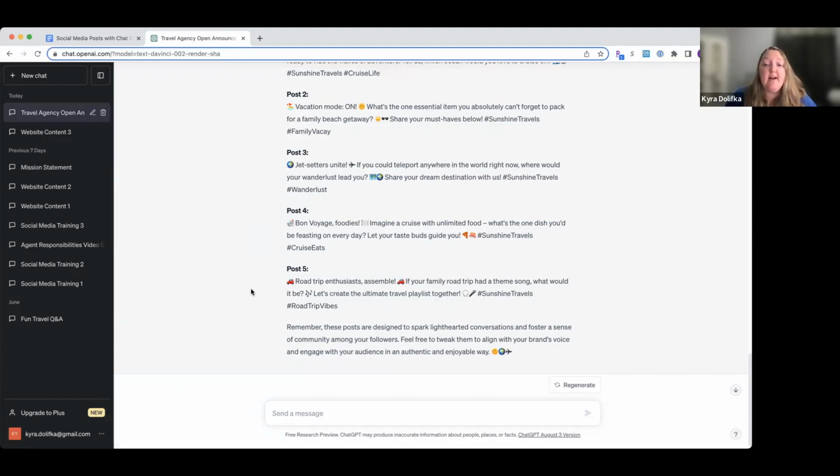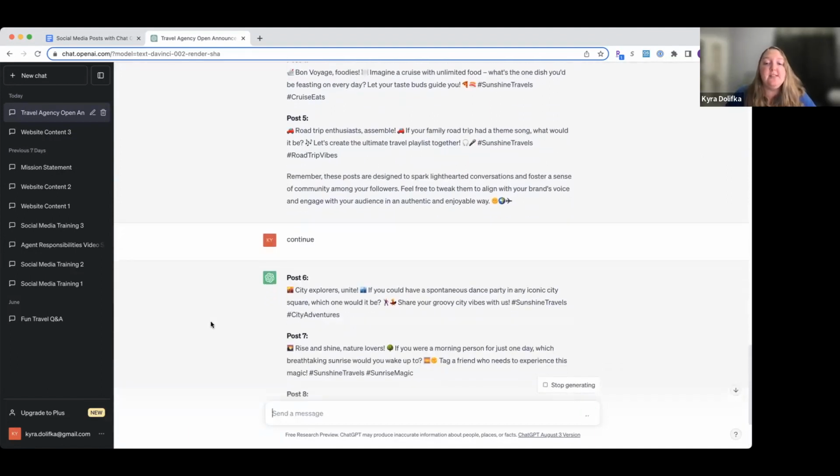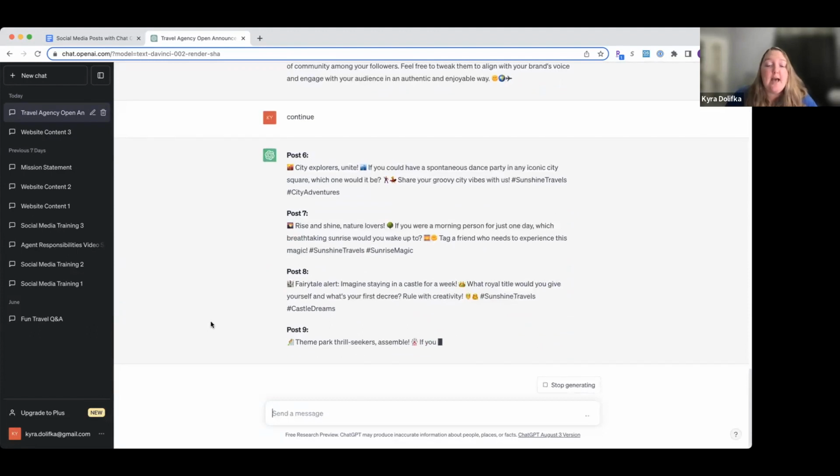So these are all very, very engaging. Let's say that we want more. So let's say continue. We're gonna just type continue in there and it's going to start generating more posts, okay? So if you like what you see, you want some more, you could type in continue. It's going to create more posts here.